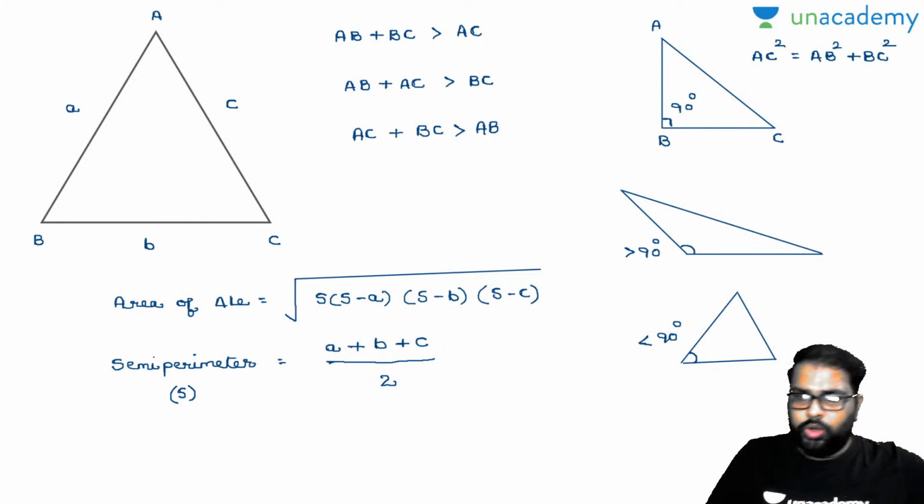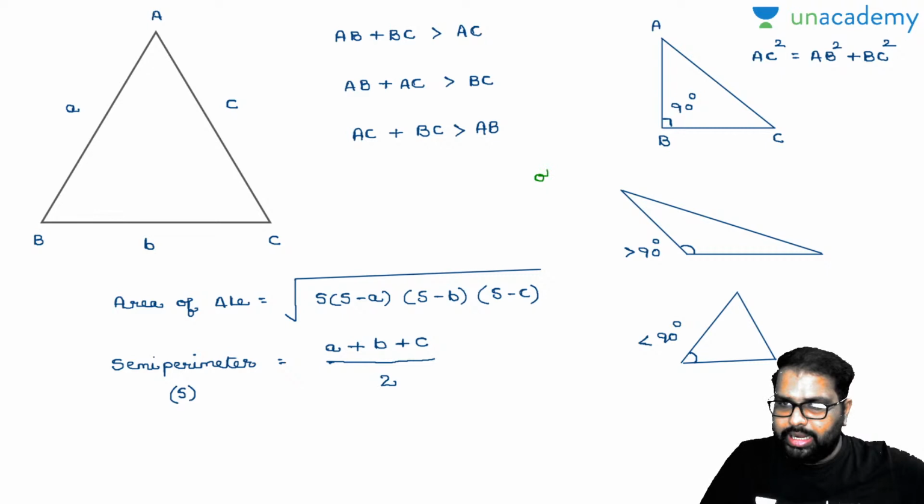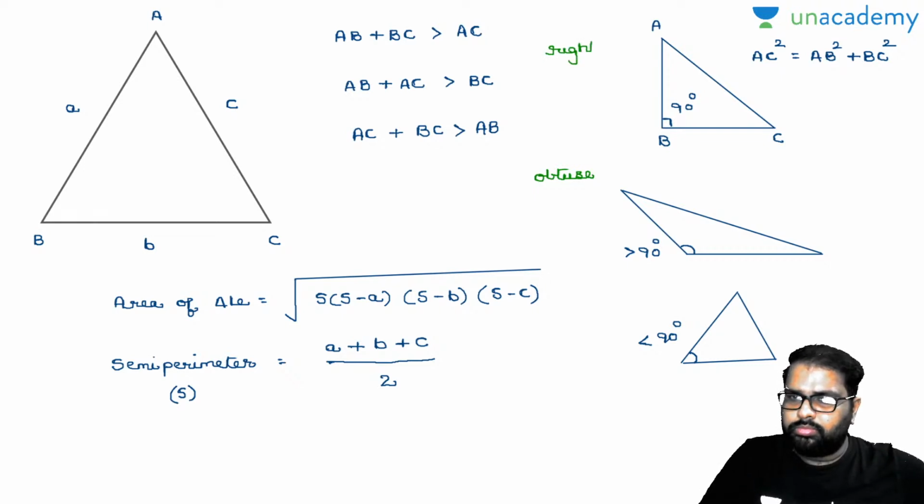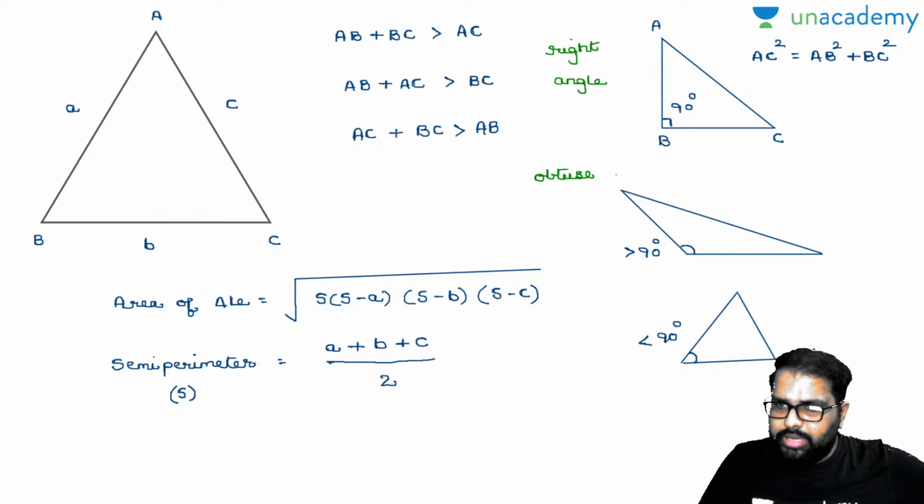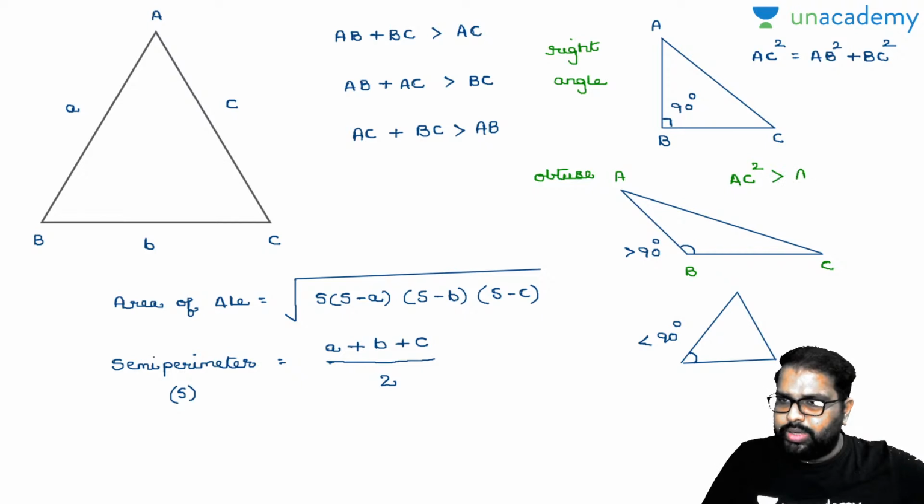Now, in an obtuse angle, what will happen there? Can anybody say? This is your obtuse angle, and this is right angled. Can anybody say in the comment section box what the property will be there? Right angle. Now, this is ABC. So, see here, AC square will be greater than AB square plus BC square.